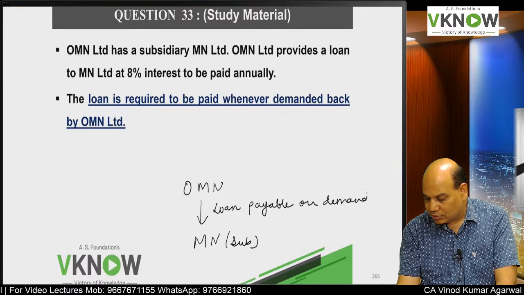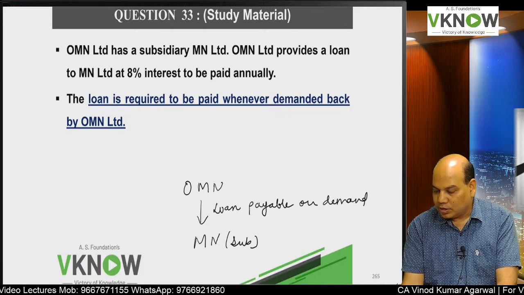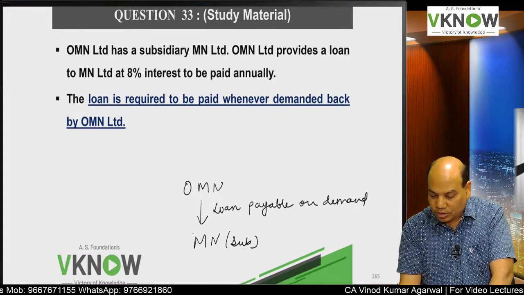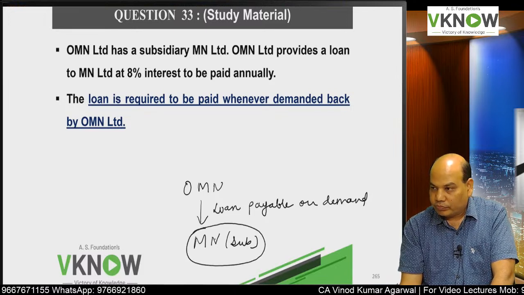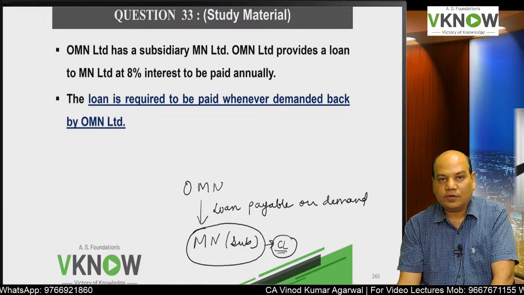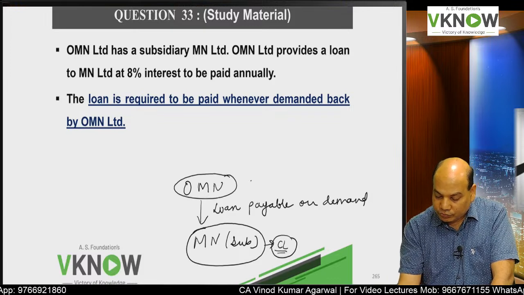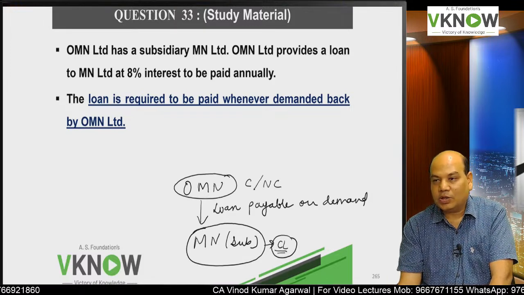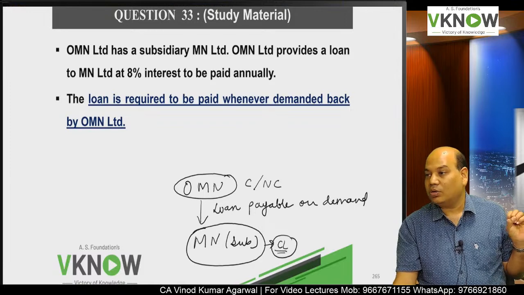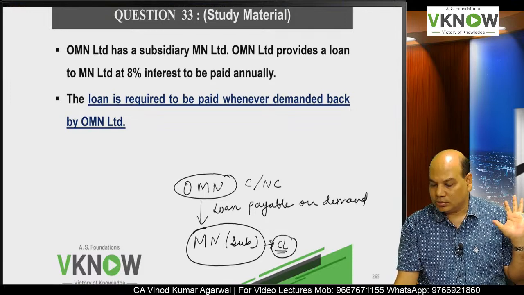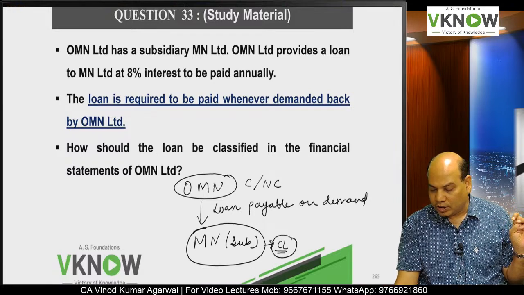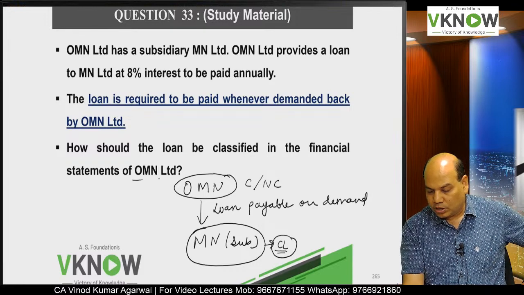This question is interesting because many students will write for both parties it is a current asset and current liability. No. For the borrower it is a current liability because there is no unconditional right to defer the payment. But for the lender it can be current or non-current depending upon the expectation. If the parent company does not want to take the loan back, then it will show non-current. Show how the loan will be classified in the financial statement of OMN Limited.